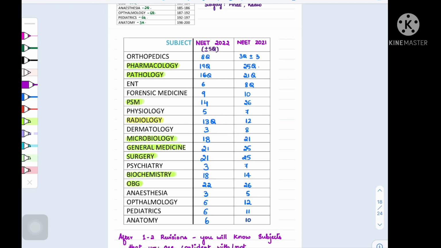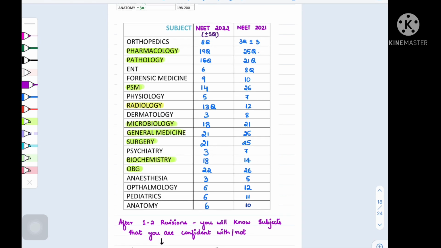The subjects marked with green here have had a decent share of the paper. So people who had revised subjects like OBG, PSM, micro, pharmac, etc. in the last 10 days would have them in recent memory, and they could do much better than people who hadn't touched them in some time. It is better if you can include the higher weightage subjects in the final revision, especially if you have put in a lot of effort in reading them before, and a bit of reinforcement is all that is required to remember everything again. Medicine is very vast, and covering pharmac, micro, and patho covers a huge chunk of it as well.